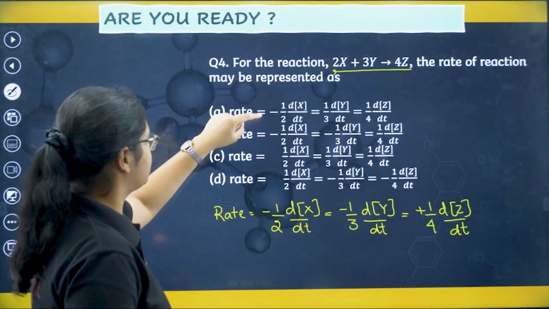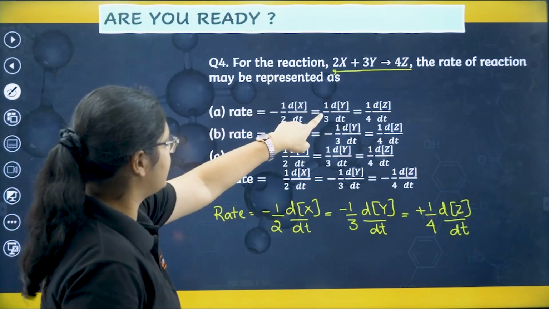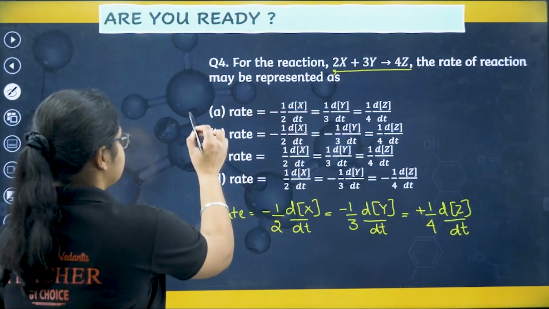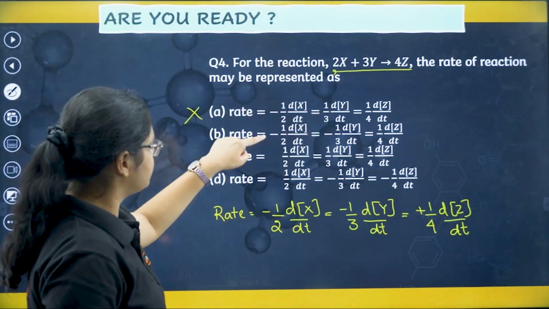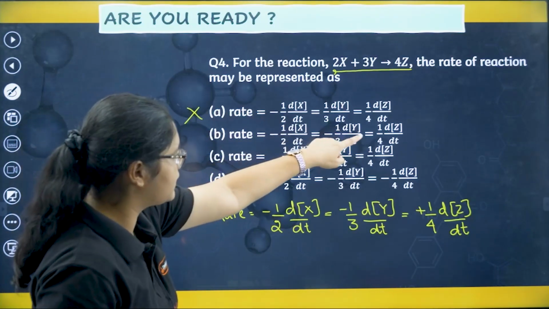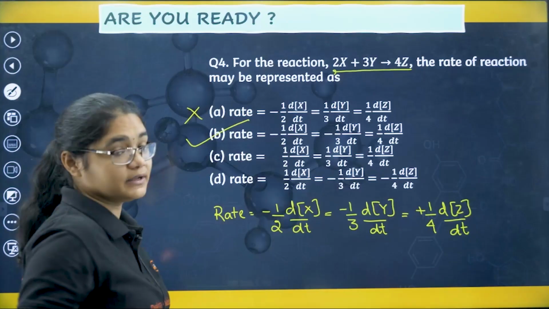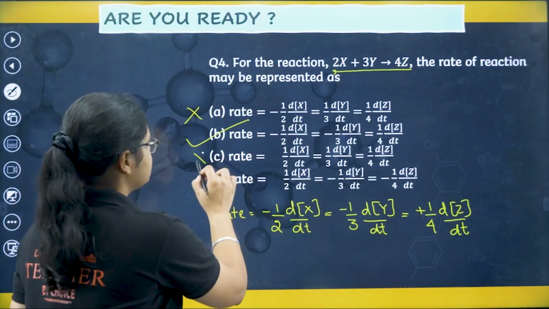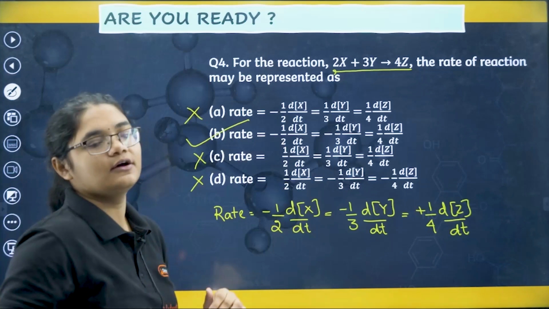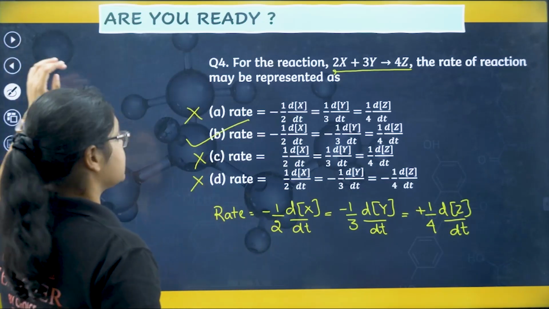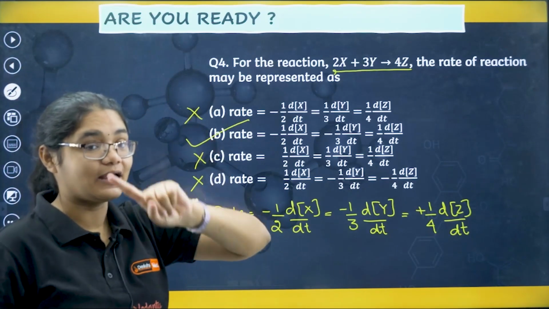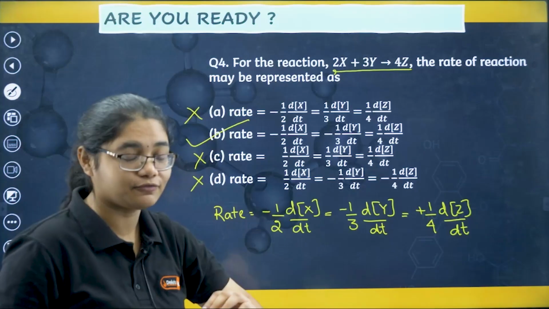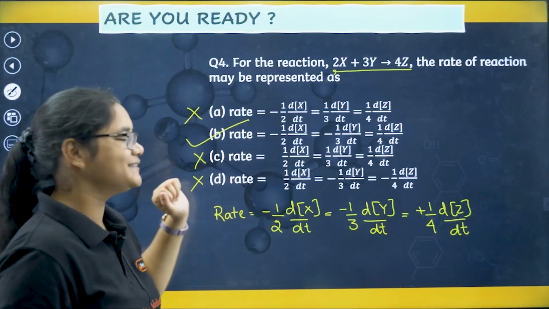I can see that in the first option there is no negative, right? So I can eliminate this one. In the second option, I have negative here, negative here, and positive here. This seems to be correct. Let's see the other two options. Here there is no negative, so that is why this is wrong. Here also no negative, this is wrong. So B is the correct answer. So 4 questions are completed. The last question of round 1 is there. I hope all of you are ready and you have got correct answers till now.